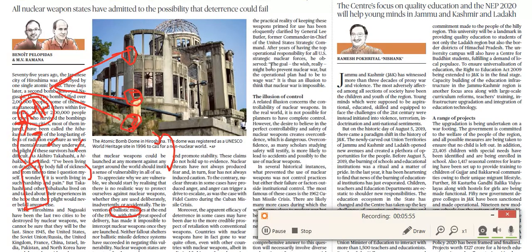So three controls are there, and you can just read these things. This is a very brief article with respect to this entire issue.